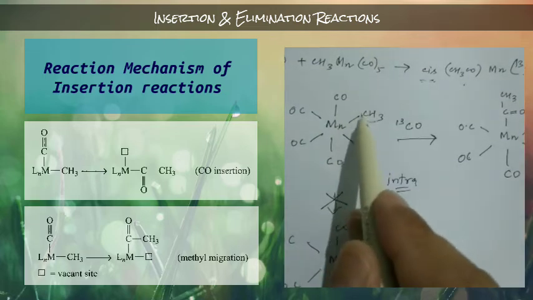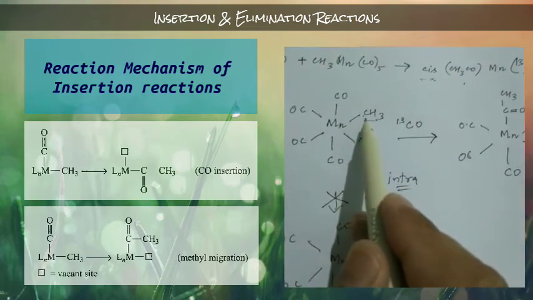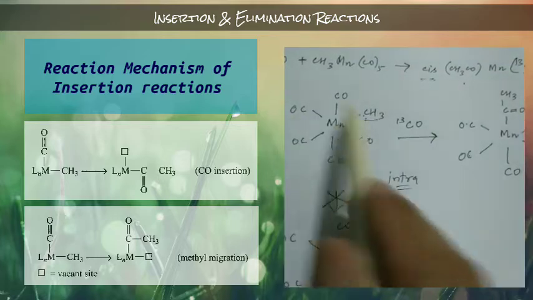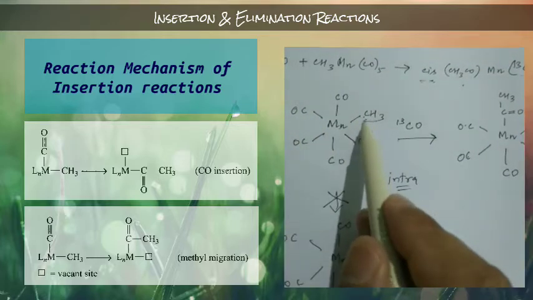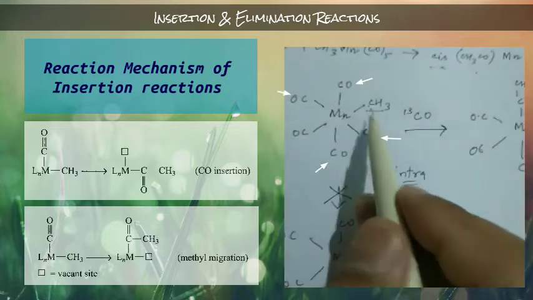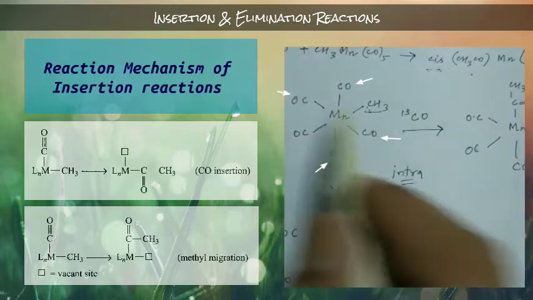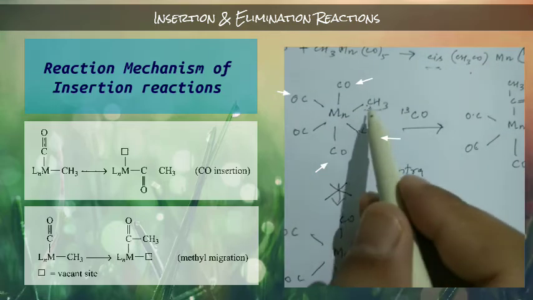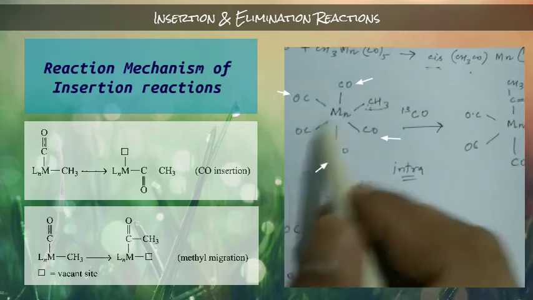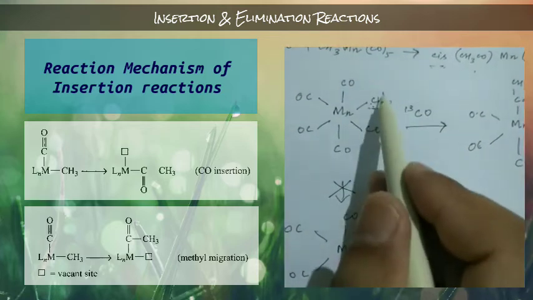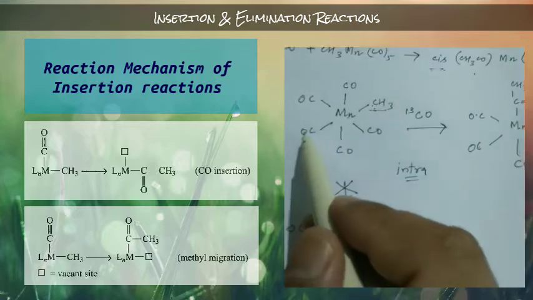That means it can migrate to one of the carbonyls among these 5 which is cis to this carbon. This carbonyl is cis to this carbon, this carbonyl is cis to this carbon, and this carbonyl is cis to this carbon, but this carbonyl is trans to this carbon. So this CH3 group cannot go from here to here.